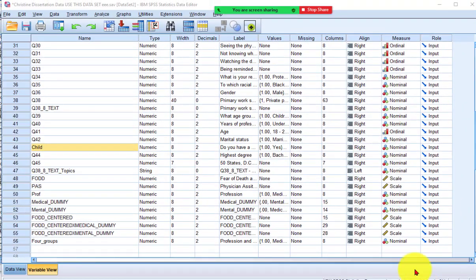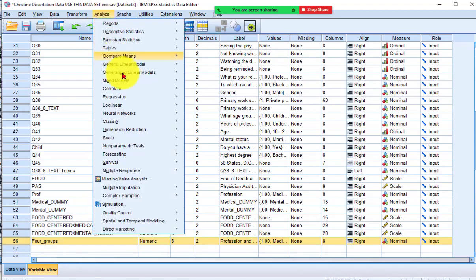All right, so for the last clarification, we had the two variables. So I made a single variable for mental with kids, mental without kids, medical with kids, medical without kids, and I called it 4 groups. Now I'm simply going to run a regular one-way between group ANOVA with the new 4 groups, just to verify that interaction, that we got the right ones that are the highest and the right ones that are the lowest. So here we go.